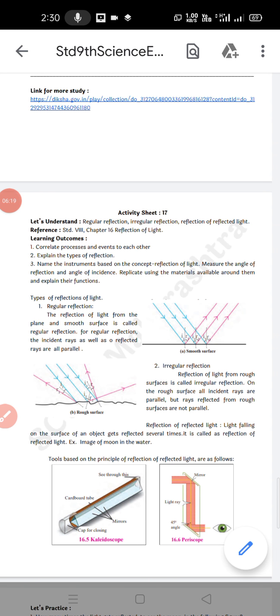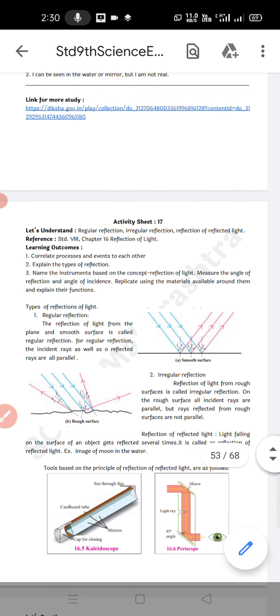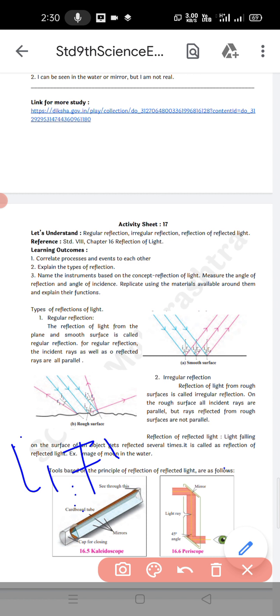In this irregular reflection of light, the angles of incidence I1 is not equal to I2, is not equal to I3, and I1 is equal to R1 but not equal to R2, not equal to R3. Thus the reflected rays are not parallel to one another and they spread over a large surface. This is clear from this figure. This is the given figure of the irregular reflection of light.